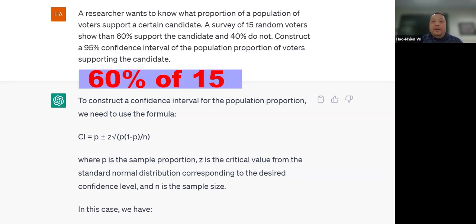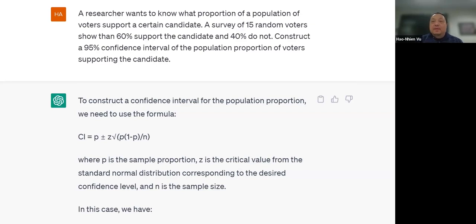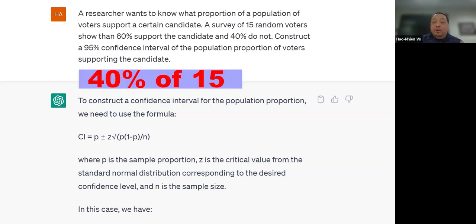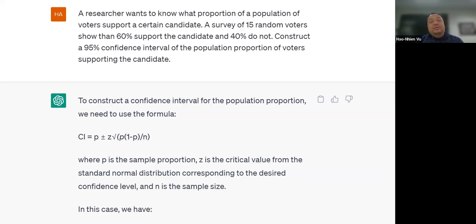Here you have 15 random voters and 60% of 15. 60% of 15 is 9. 9 is not 10. And then the 40% that do not support the candidate, 40% of 15 is 6. 6 is not 10 either. The success failure condition is not met, also known as a large sample size condition.